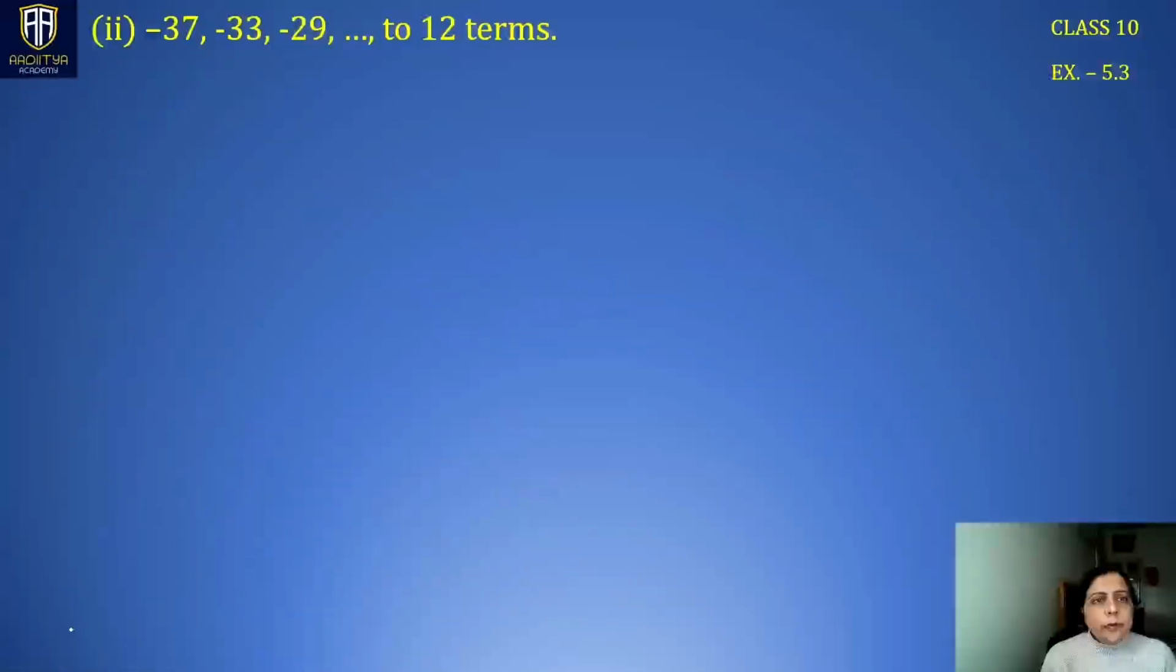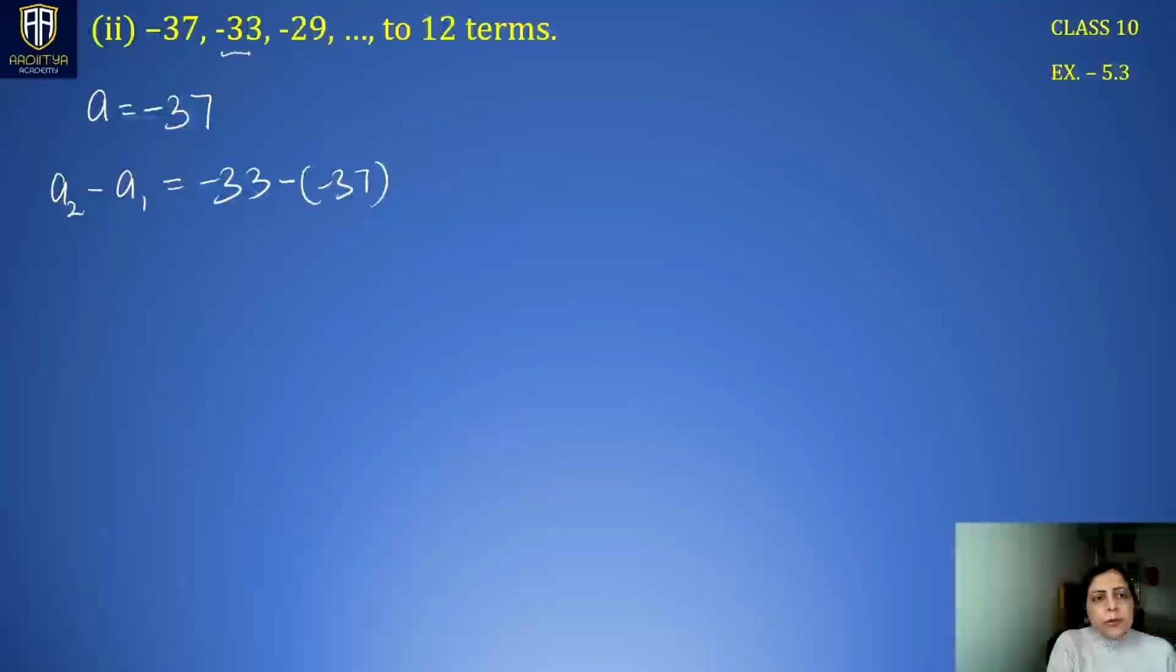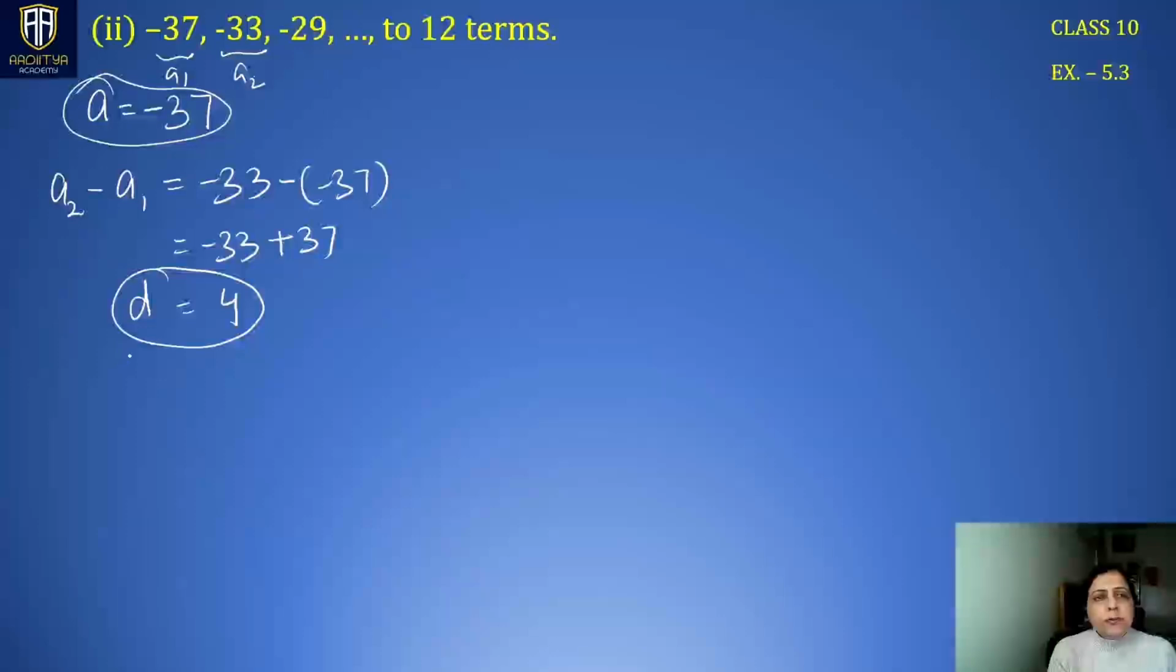Next, the sequence here is minus 37, minus 33. So the first term of this sequence is minus 37. Then to find d, we calculate a2 minus a1, which is minus 33 minus (minus 37). This is your a2 and this is your a1. So this becomes minus 33 plus 37, which is 4. So the value of d is 4 and a is minus 37.